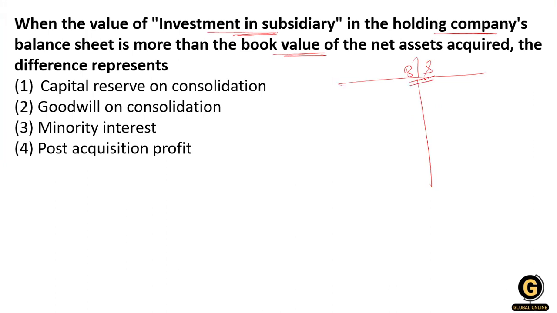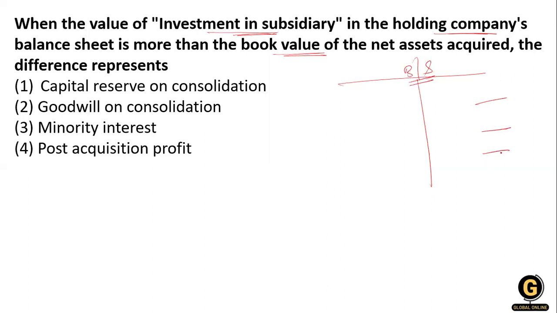The amount we mention in the balance sheet is actually based on our book value. But if in some case the value is more than the book value, then we have to write the difference in the balance sheet.